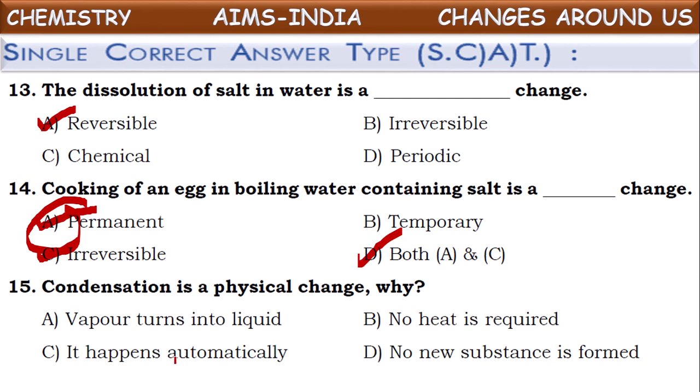It happens automatically. No. No new substance is formed. This is the correct explanation for why condensation is a physical change. Because in the condensation process, no new substance is formed. Only there is a change in its physical state, from gaseous state it converts into liquid state in the condensation process. But its chemical composition will not be changed. That is why it comes under a physical change.